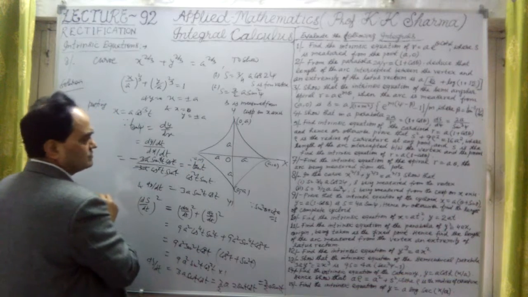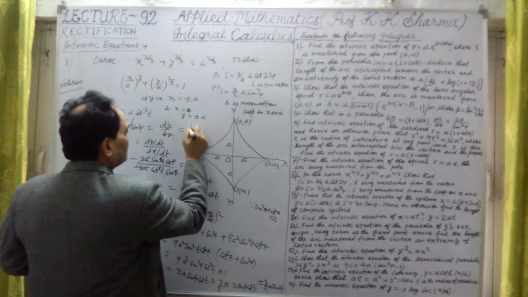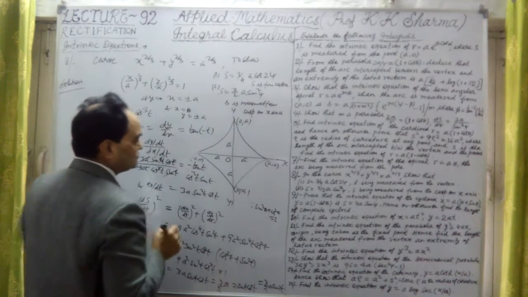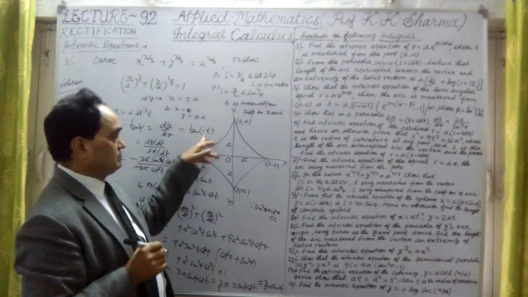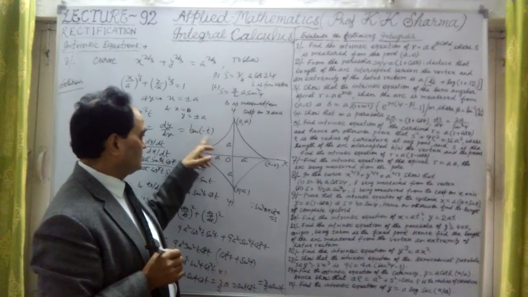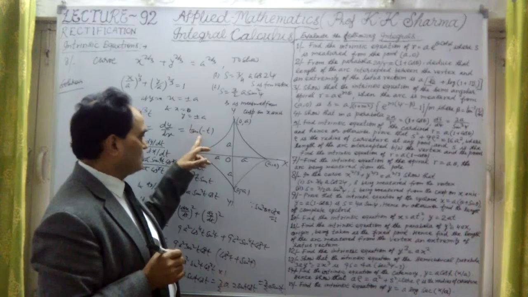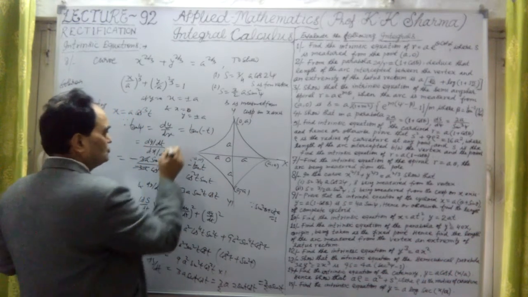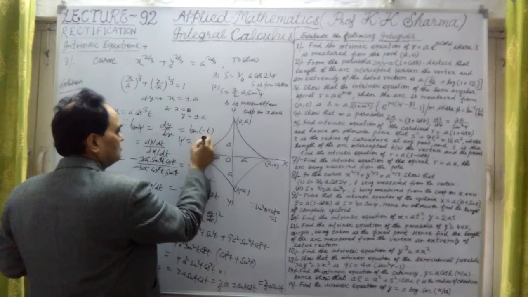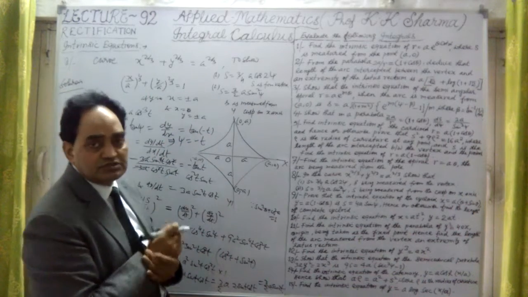This 3a cancels out, but with a negative sign here. Cos square t, sin square t, one sin t cancels out, one cos t cancels out. This is sin t upon cos t, it's minus tan t. Try to understand. Now it can be written as tan of minus t, because tan is an odd function, so the negative sign will be minus tan t. So here psi equal to minus t. So psi can be written as minus t here.